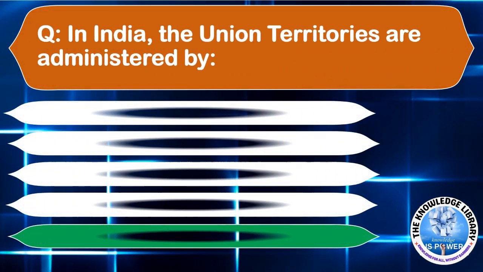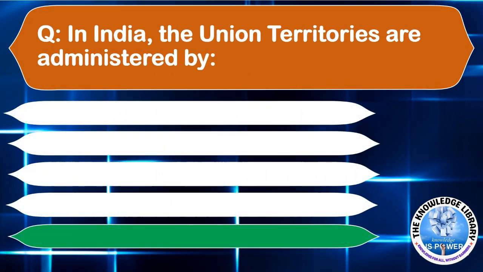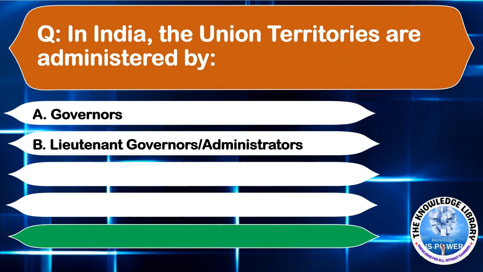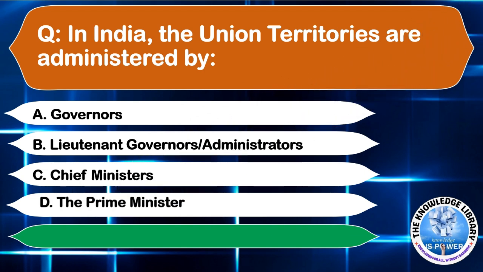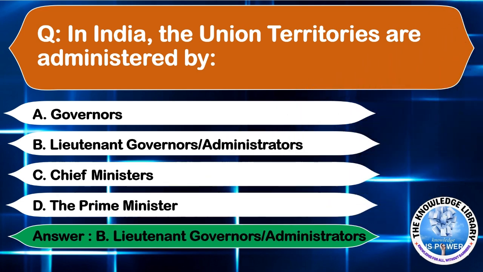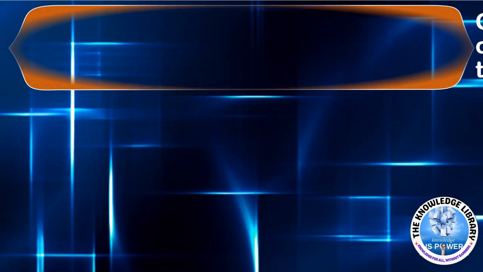In India, the union territories are administered by option A, governors. Option B, lieutenant governors or administrators. Option C, chief ministers. Or option D, the Prime Minister. The correct answer is option B, lieutenant governors or administrators. Moving to the next question.